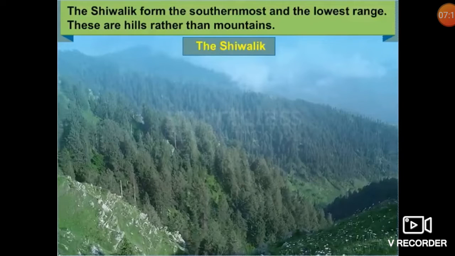Now we are studying the third range of the Himalayas. The name of this range is Shivalik Range. The Shivalik form the southernmost and the lowest range. These are hills rather than mountains. We find hills here, not mountains. So this range is the Shivalik Range.